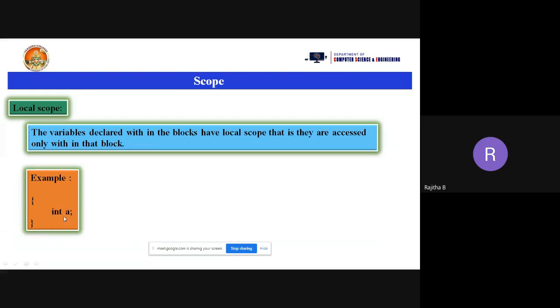This a variable is called a local variable. It means I can use this a variable within this block only, not outside the block. That is the local scope. Within the open flower braces and closed flower braces, I can use the a variable. That variable is called a local variable.